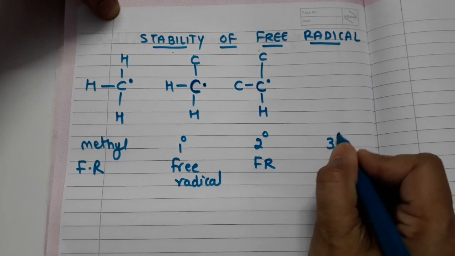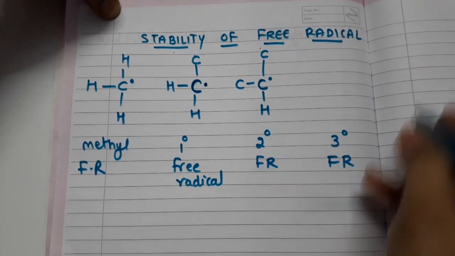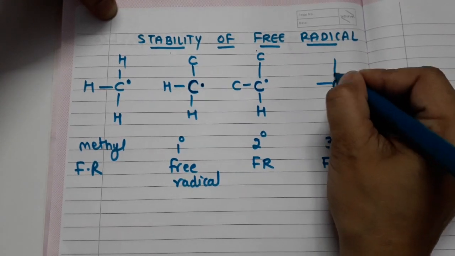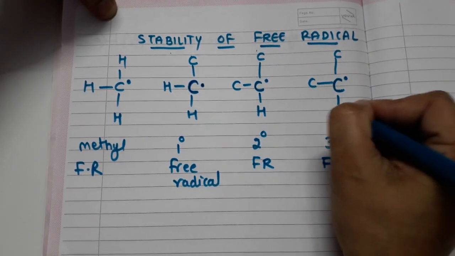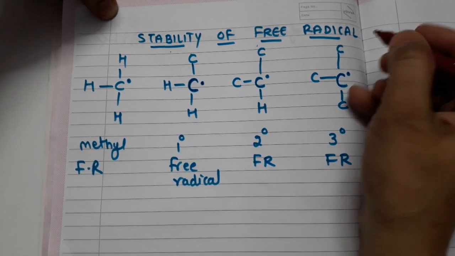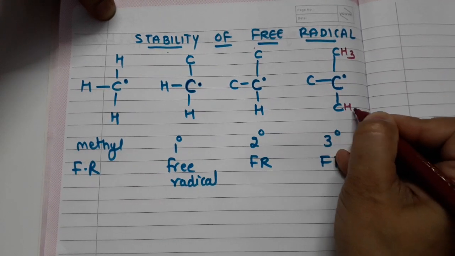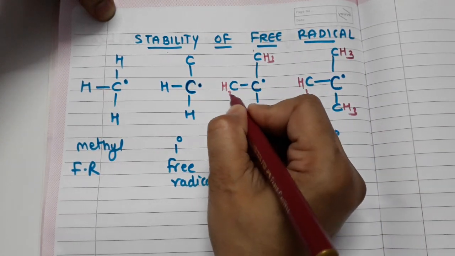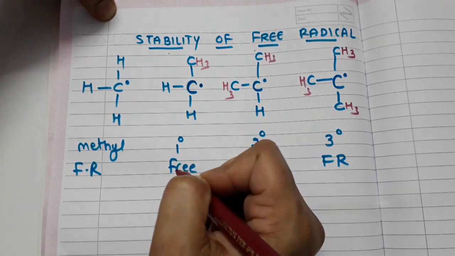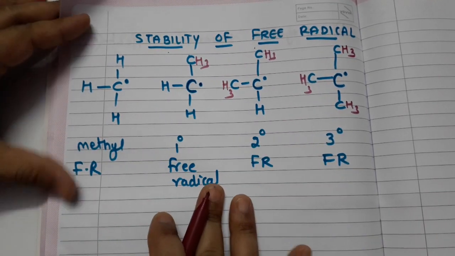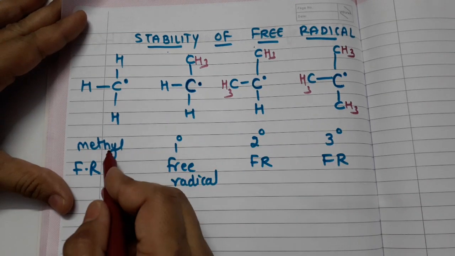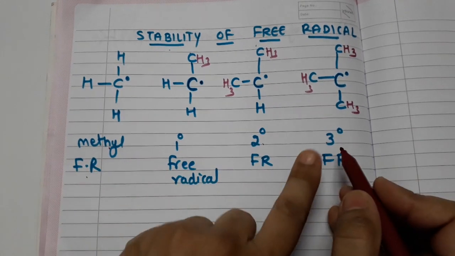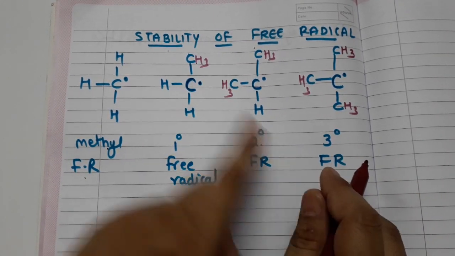Okay, now let us try to draw the tertiary free radical. Now tertiary free radical means what? This carbon has a dot, okay, and it is bonded to three carbon atoms. Okay, now I will fulfill the valency of each carbon atom. CH3, CH3, CH3. Okay, CH3 and here CH3. Alright, here also CH3. And yes, what I have drawn is the methyl free radical. This is the primary free radical, secondary free radical and tertiary free radical, and now we will discuss the stability